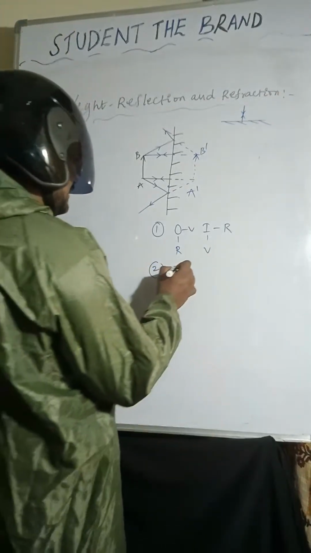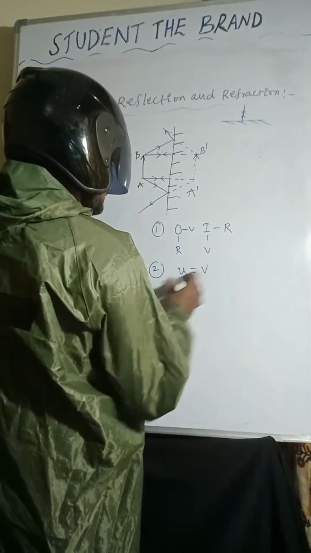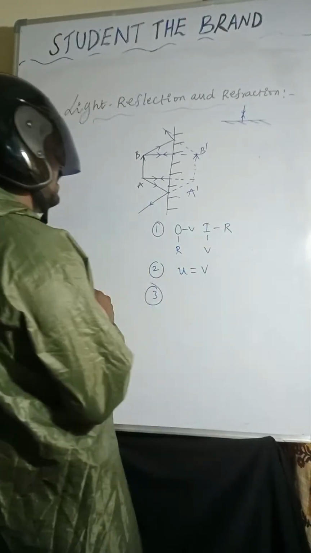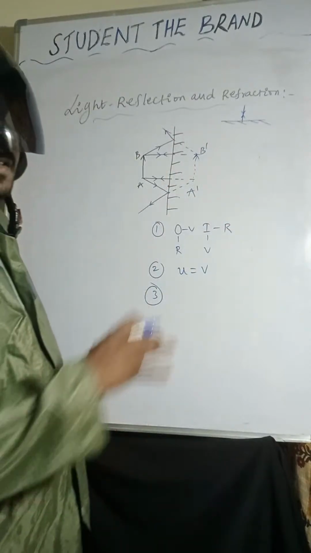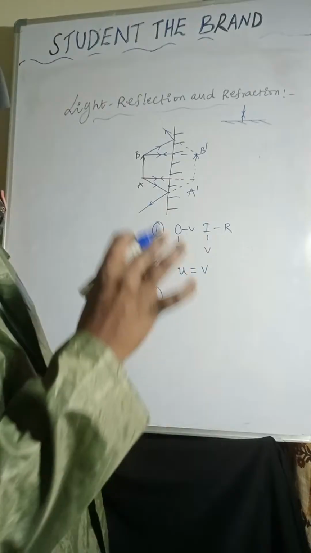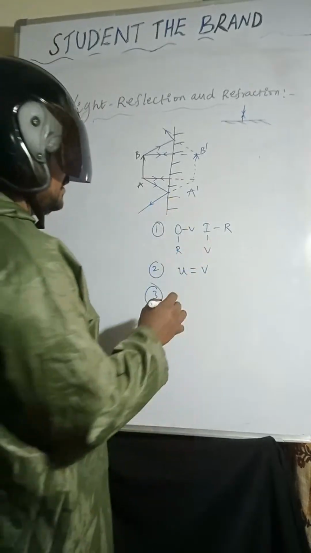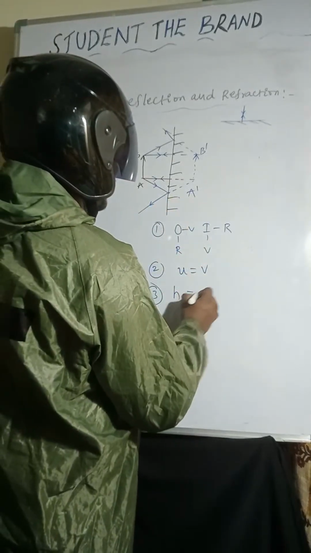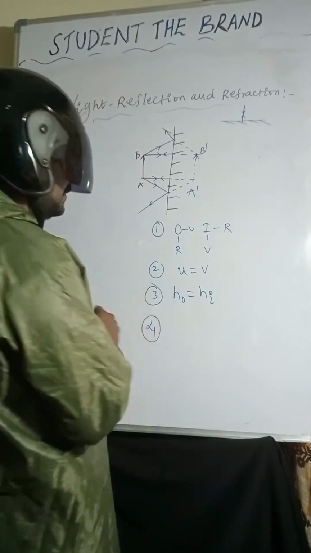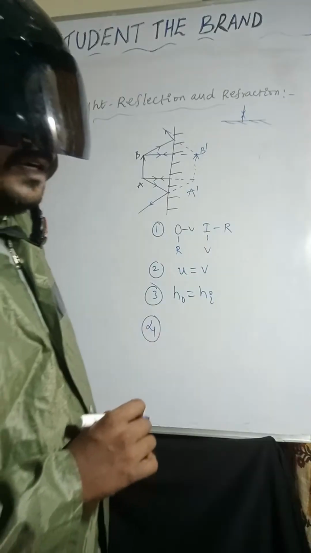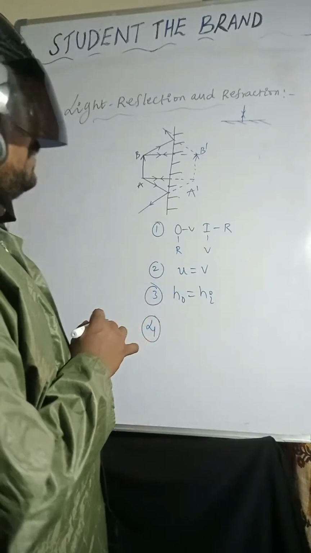Third: the height of the object is equal to the height of the image. I hope it is very clear.